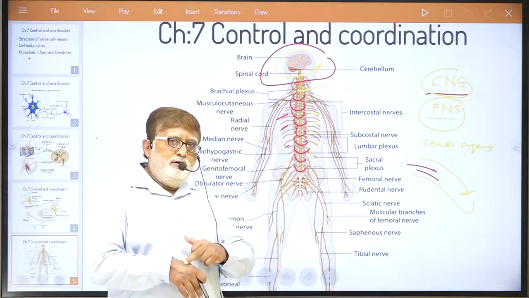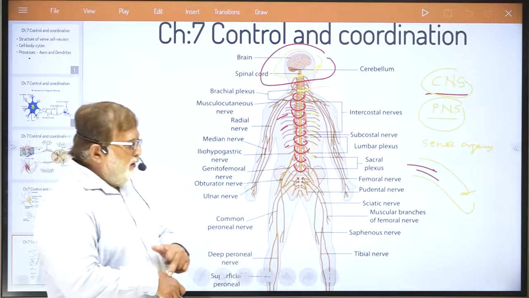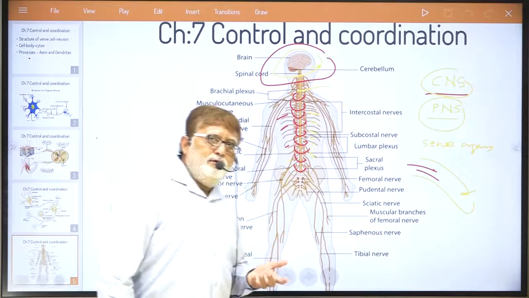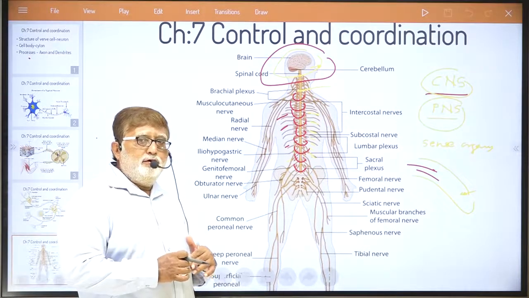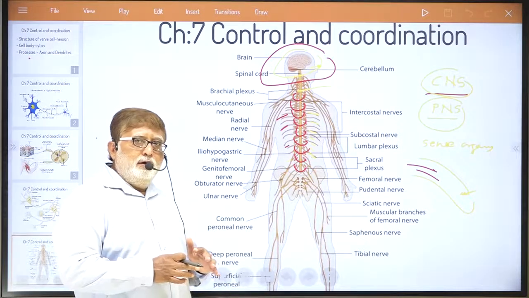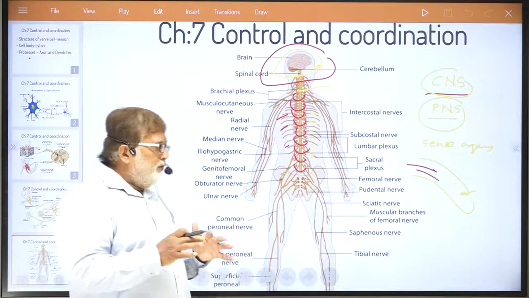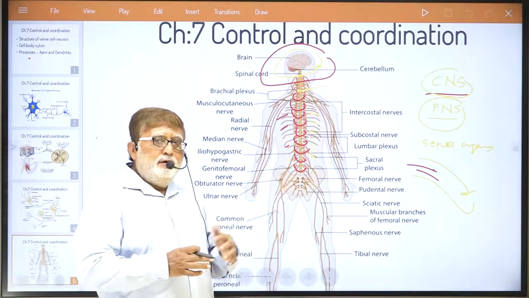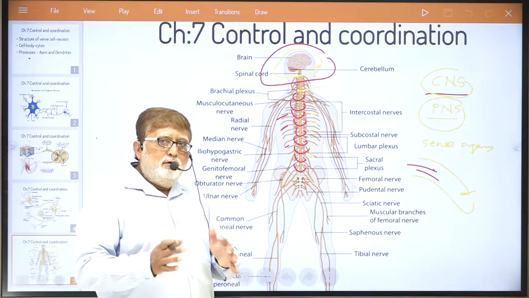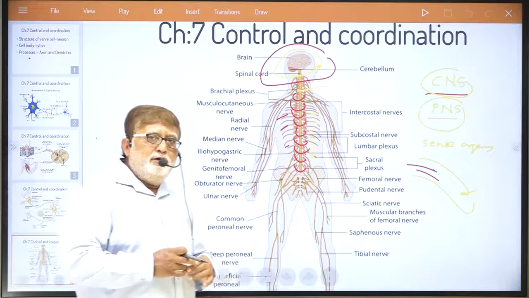And skin, the last sense organ, also helps you to respond to the external stimulus or external factor. So our brain and spinal cord try to analyze all senses received by these sense organs.